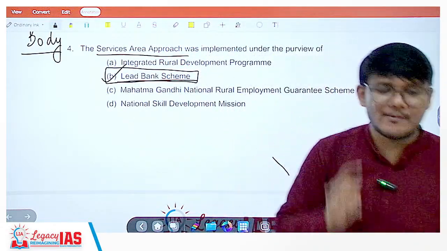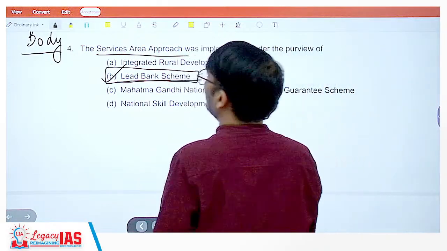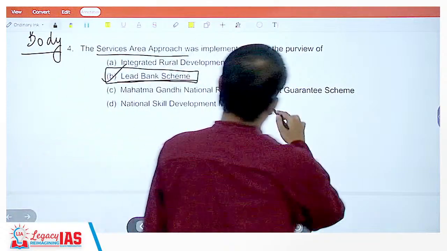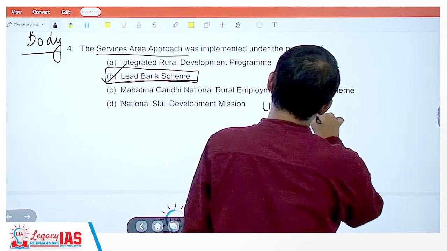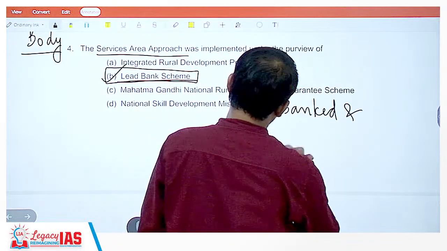Now what was the lead bank scheme? See, when it comes to the lead bank scheme, you have unbanked and underbanked areas.